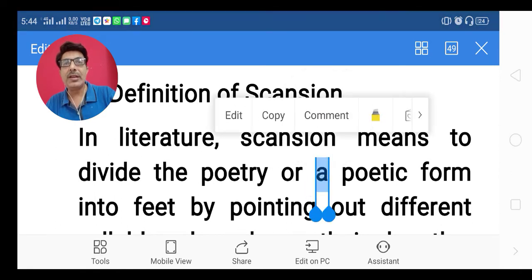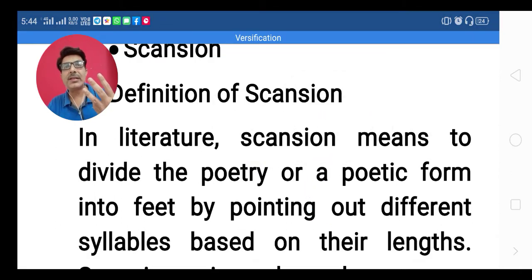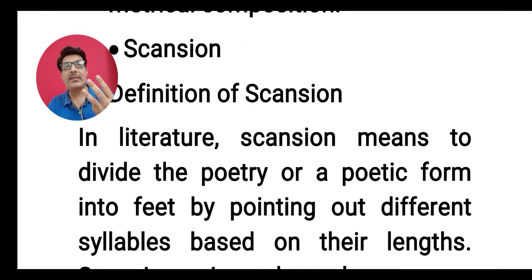There are some words which have 3 syllables. They are known as trisyllabic words. Say for example, wonderful, 3 syllables. Beautiful, 3 syllables, right? So monosyllabic, disyllabic, trisyllabic. There are some words which have 4 syllables, they are known as tetrasyllabic words. There are some words which have 5 syllables, they are known as pentasyllabic words.